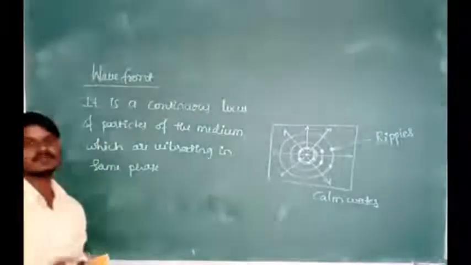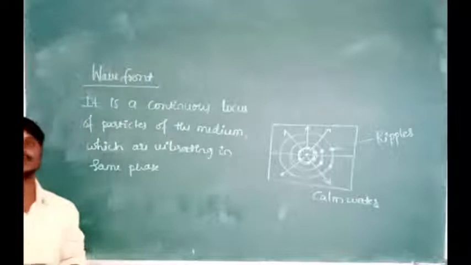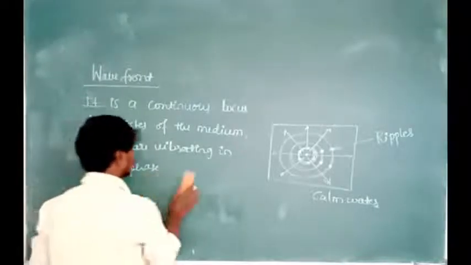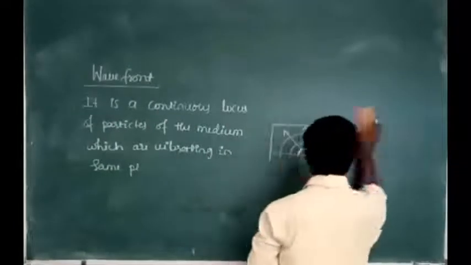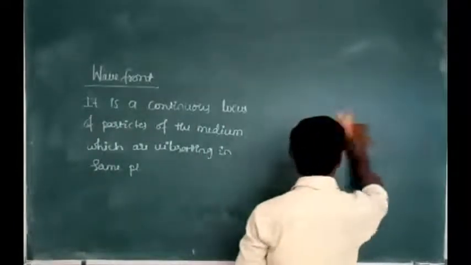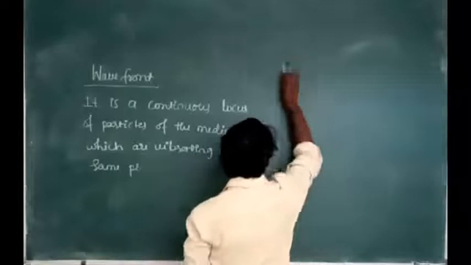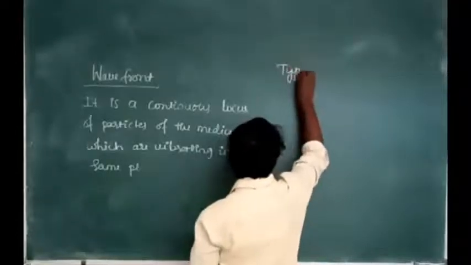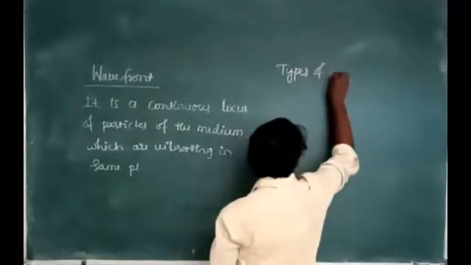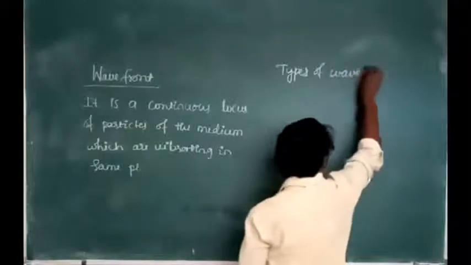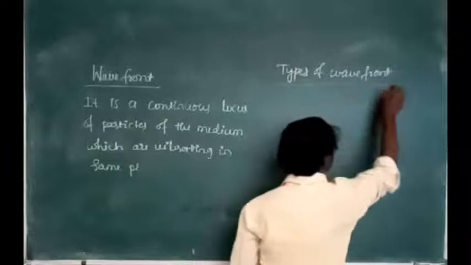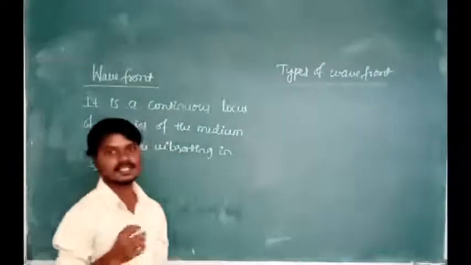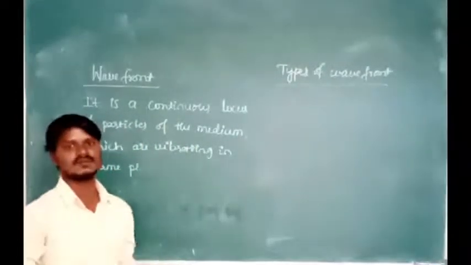Now there are three types of wavefront, based on the shape of the source of light. Now we are going to discuss the types of wavefront. From now onwards I will use WF for wavefront, which is the short form of wavefront.